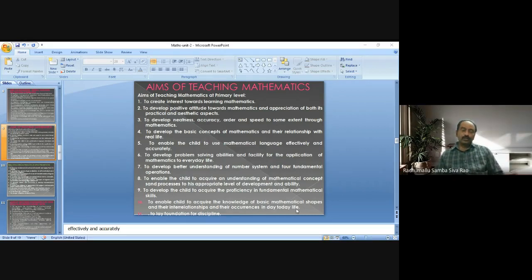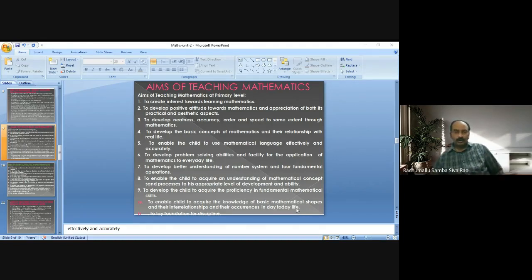So we have to lay the foundation to inculcate discipline at the primary level of schooling through mathematics. These are the aims of teaching mathematics at primary level.